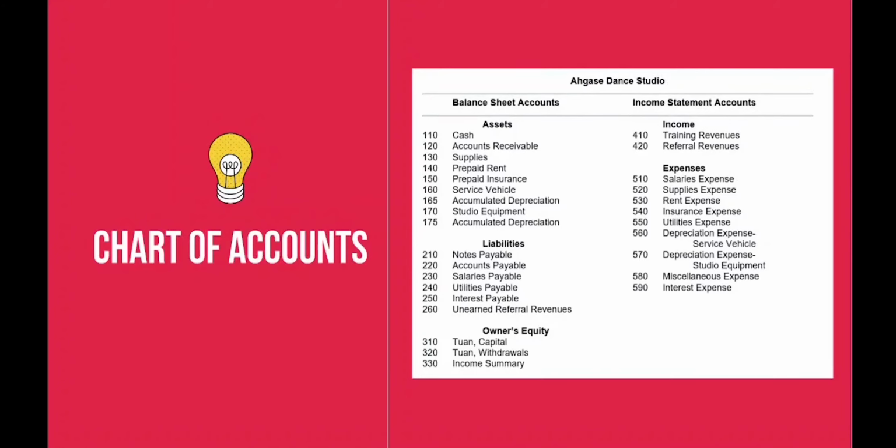Next is the chart of accounts. It is a listing of all account titles and their corresponding numbers in the ledger. The chart of accounts is arranged in the financial statement order. That is, under balance sheet, assets first, followed by liabilities and owner's equity. After which is the income statement. First is the income and then expenses.